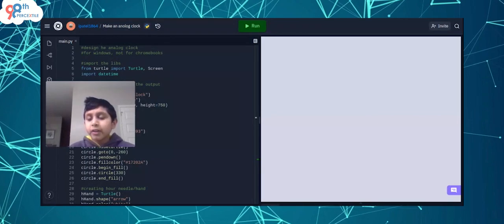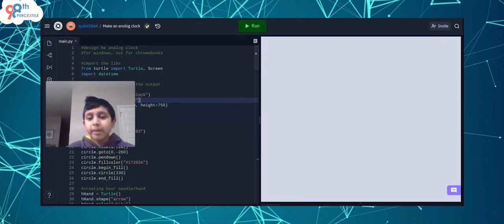I do Python, and he and I have been making a really good code called an analog clock. An analog clock is basically a clock face that has numbers 1 through 12, and it has 3 arrows: the minute hand, which is the longest, the hour hand, which is the shortest, and the second hand, which is red.